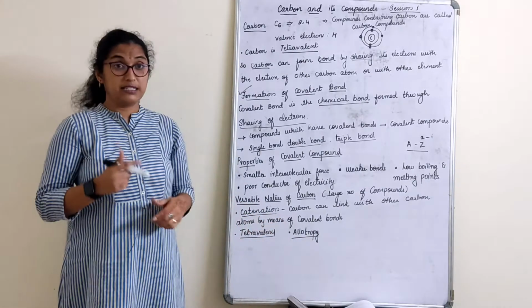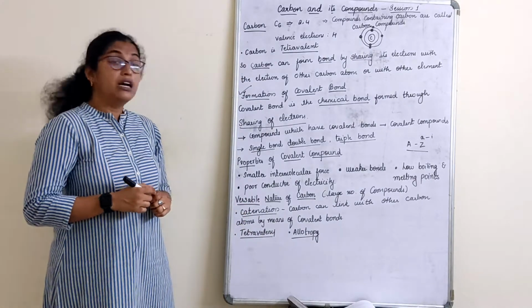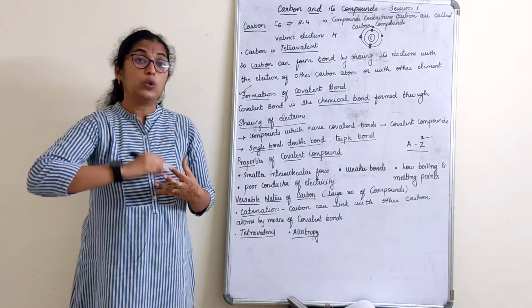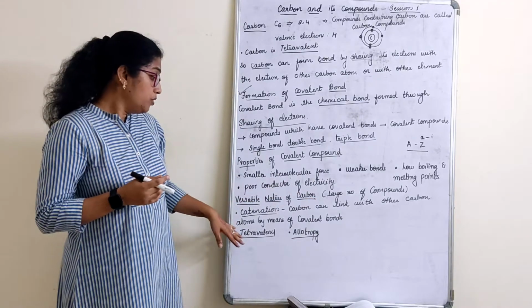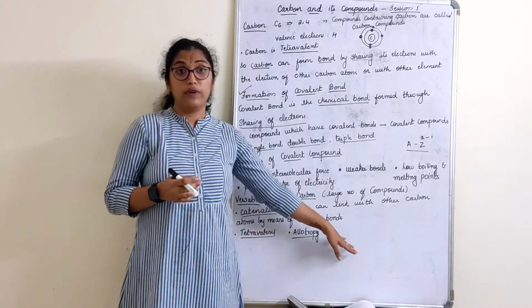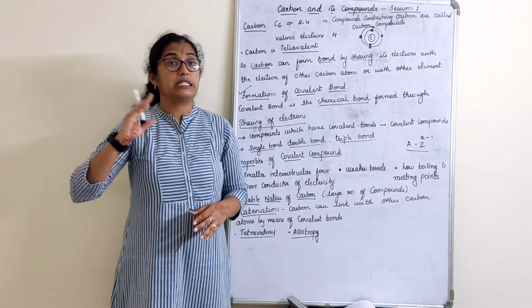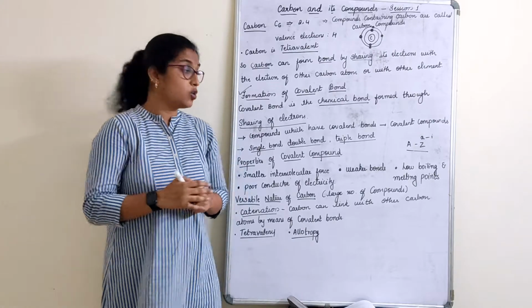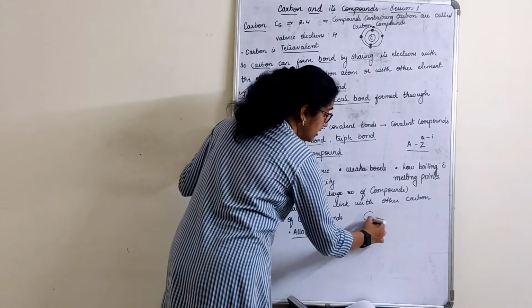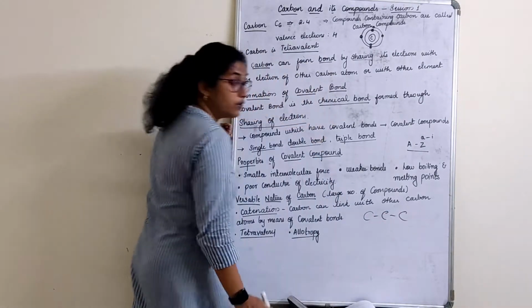Let's understand these in brief now. Catenation: the property of carbon to link with another carbon atom by means of a covalent bond. Of course, when a carbon is linking with another carbon atom, it can only link with a covalent bond. How do they link? We will understand this in the covalent bond now.